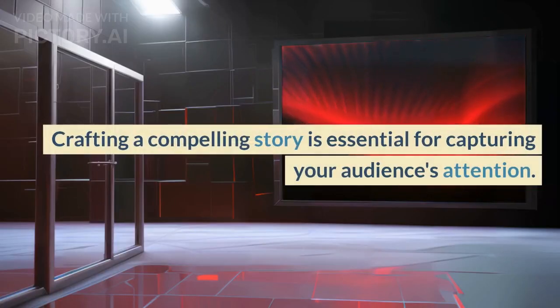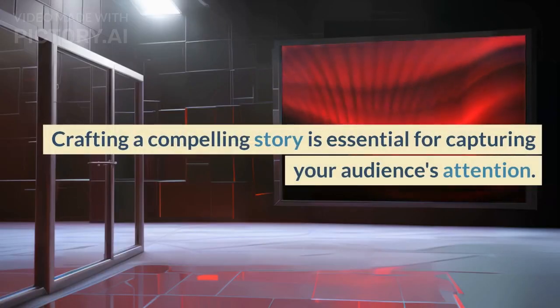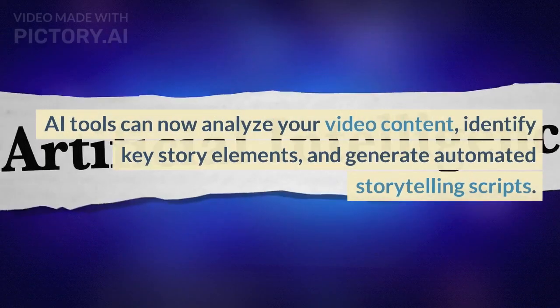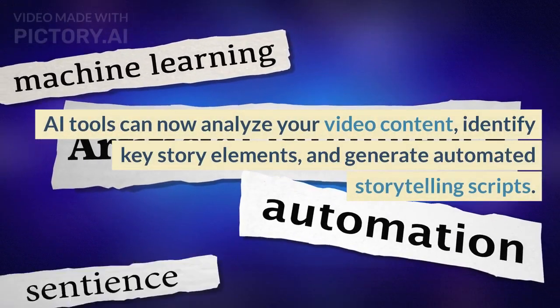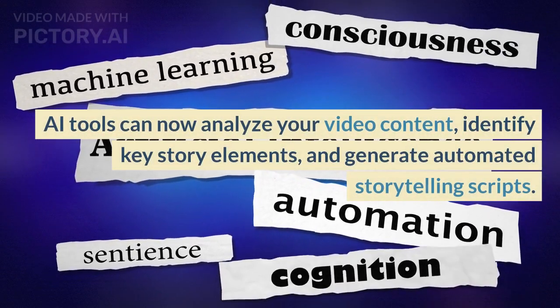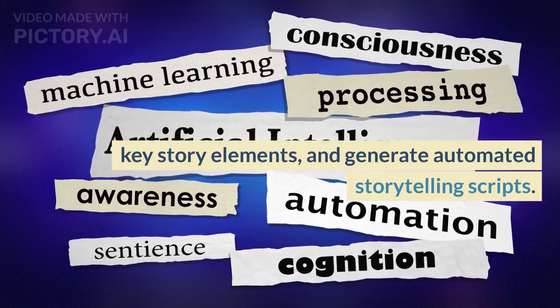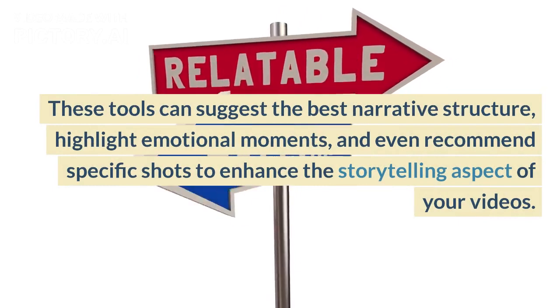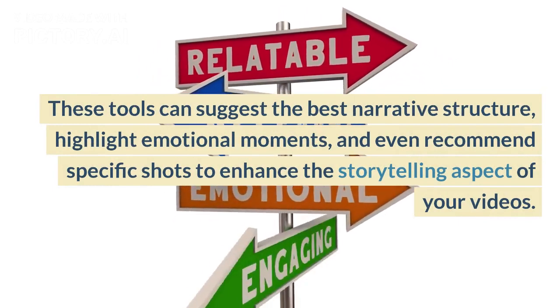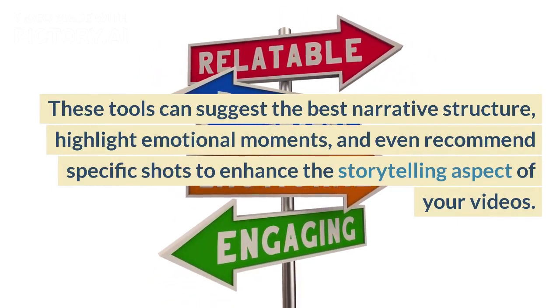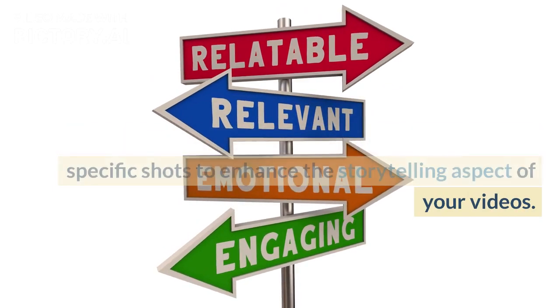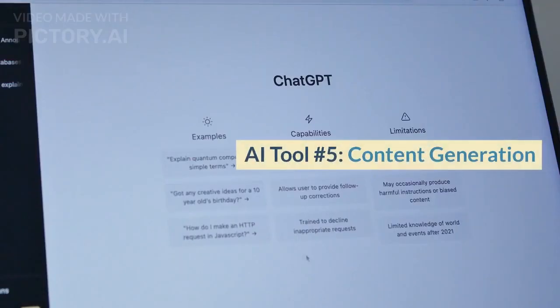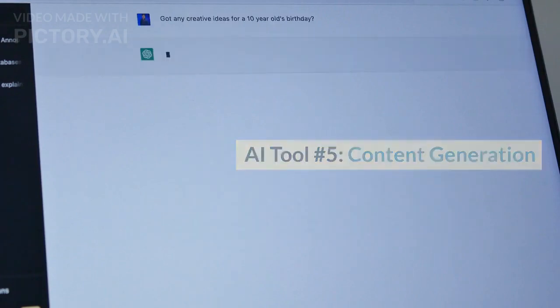Crafting a compelling story is essential for capturing your audience's attention. AI tools can now analyze your video content, identify key story elements, and generate automated storytelling scripts. These tools can suggest the best narrative structure, highlight emotional moments, and even recommend specific shots to enhance the storytelling aspect of your videos. AI tool number 5: content generation.